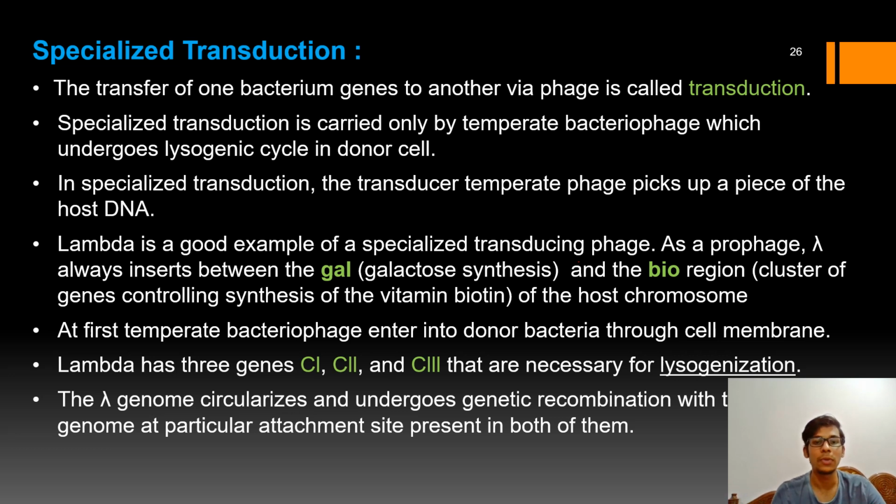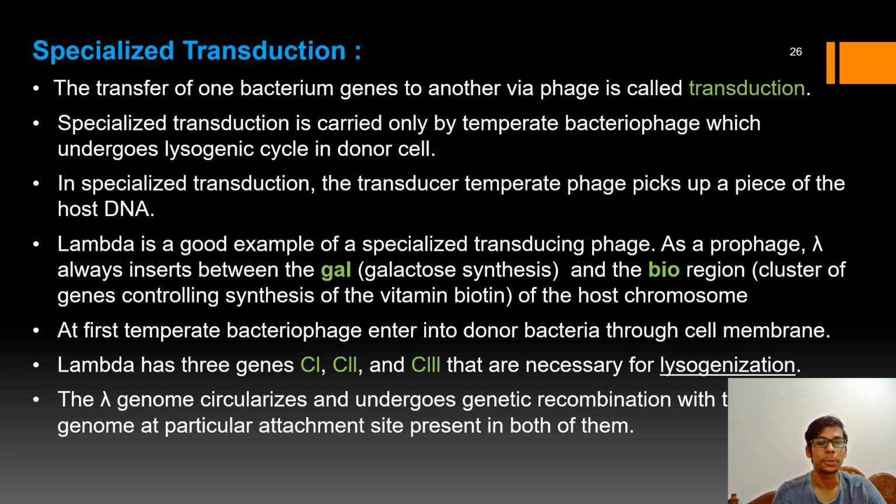So in between the gal and bio genes only, the lambda genome will get inserted. For this lysogenization, three genes are required: C1, C2, and C3, as we studied earlier, right?